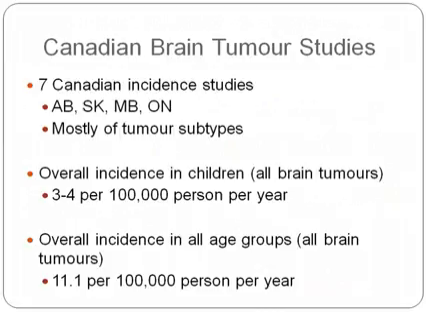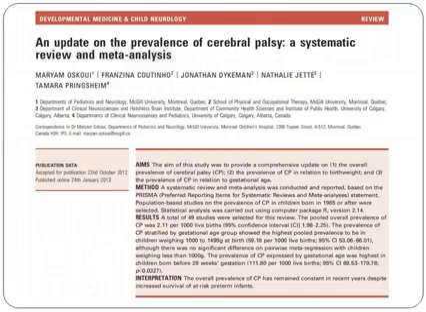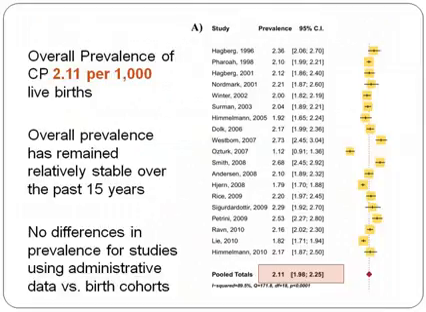But basically, the overall incidence you can see in children is about 3 to 4 per 100,000, and for all age groups about 11. For cerebral palsy, again, more information in the paper, but what you can see is that over time the prevalence of cerebral palsy is about 2.1 per 1,000 live births. And you can see the graph on the right-hand side that we have the studies listed over time, that the prevalence is not changing very much.